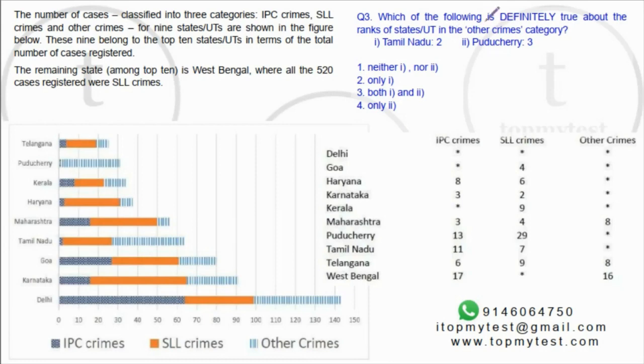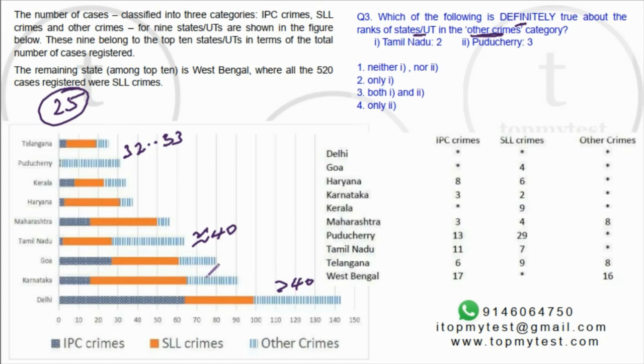Question number 3. Which of the following is definitely true about the ranks of states or union territories in the other crimes category? Other crimes, which is the last one. Now we know West Bengal is pretty low in the others one, and all the other states will have 25 or lesser than 25. Now let's see how much Puducherry has. Puducherry has about 32, 33-ish. Tamil Nadu has about 40. And Delhi has more than 40.